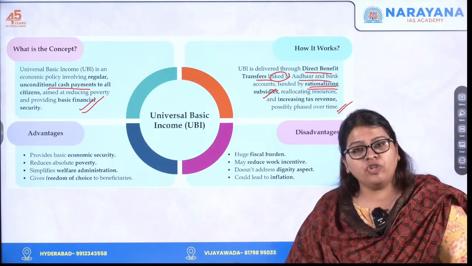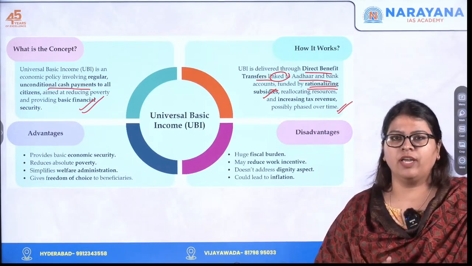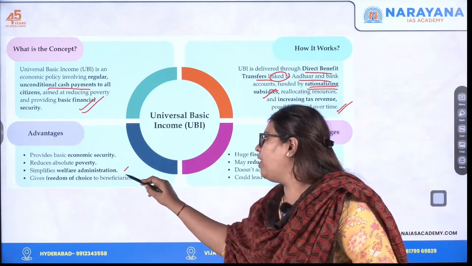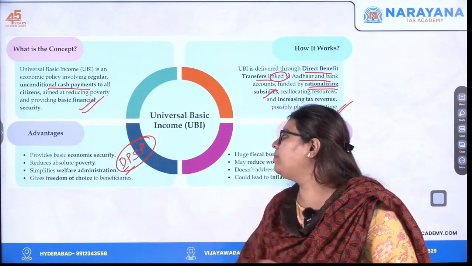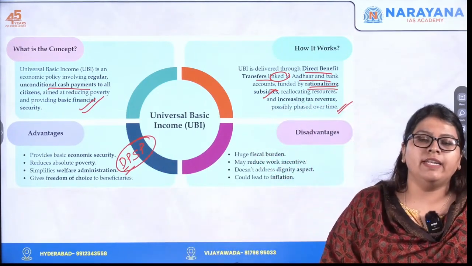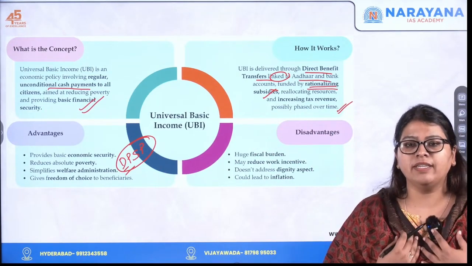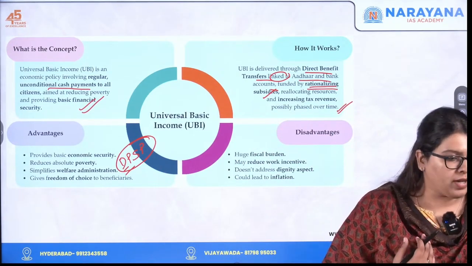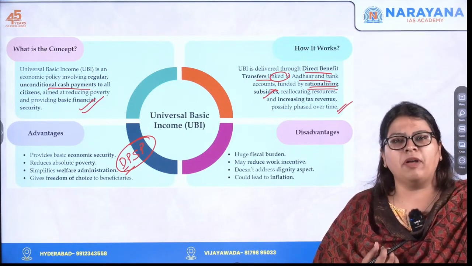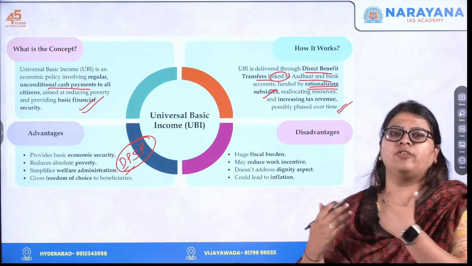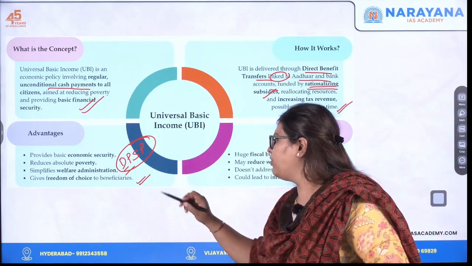Then it also shows that your government is actually for a welfare administration. Okay, so here it is also a part of what? DPSP, isn't it? That is, establishing a welfare state is a part of DPSP. And also it gives a freedom of choice for the beneficiary. If I am getting that, I can actually choose whether I have to use it for my LPG, whether I need to use it for my food grains, food procurement, whether I have to use it for the education, etc. So that gives a freedom of choice to the beneficiaries.